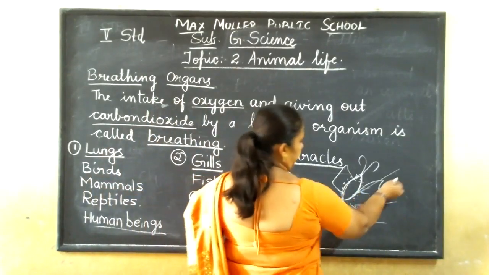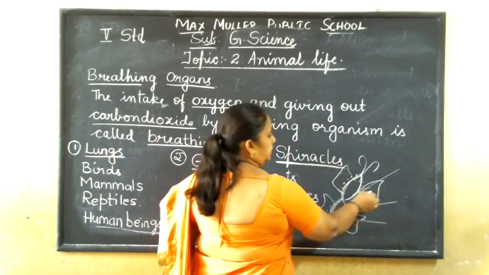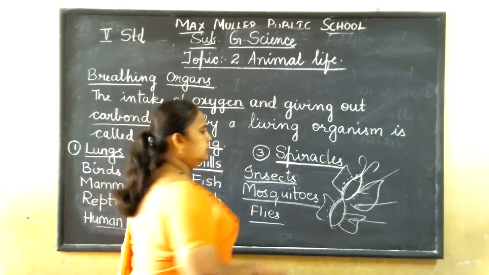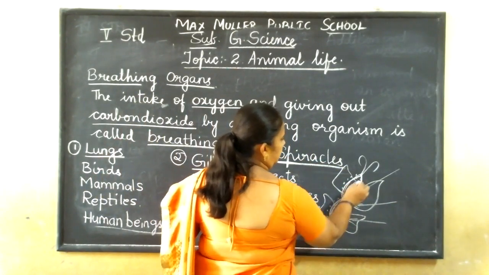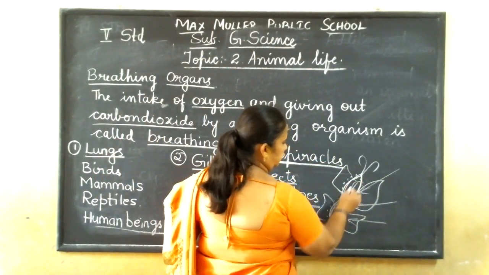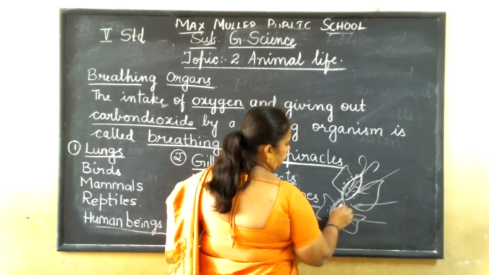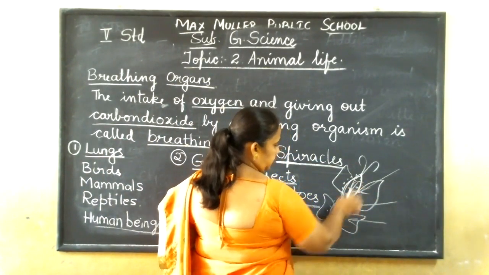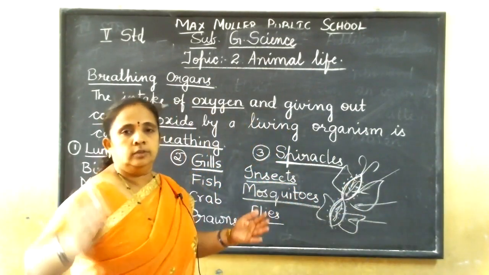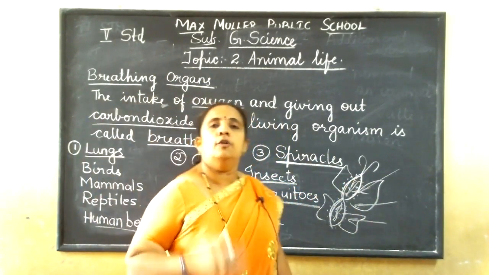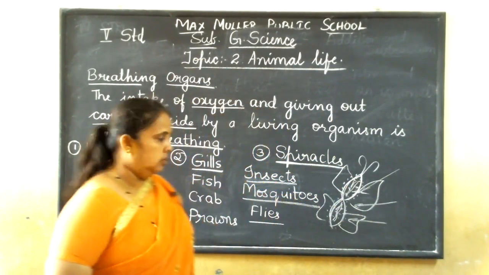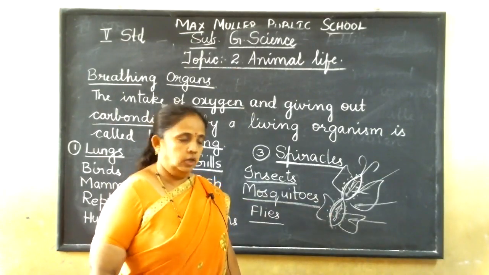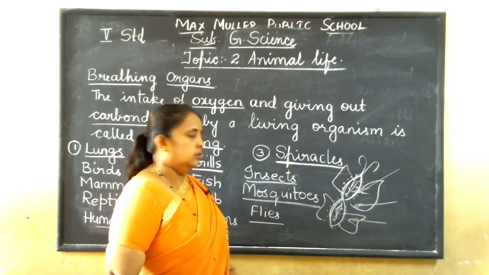So when it breathes the air, it is going to enter into its body through the spiracles. Inside its body, there is a long tube and there is a network of tubes. So through that network of tubes, the air is going to pass throughout its body. Understood? So that breathing organ is called spiracles. Got it? So what are the animals which breathe through spiracles?